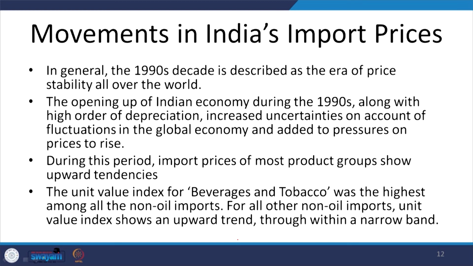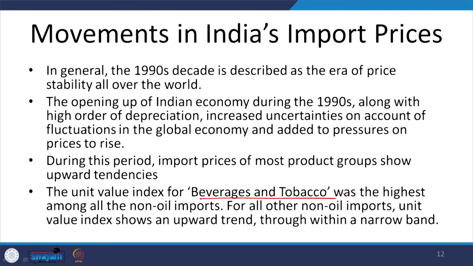Especially during this period, import prices of most of the product groups show upward tendencies. Okay. The unit value index, especially for beverages and tobacco, I think I will show that in the example, was the highest among all the non-oil imports. For all other non-oil imports, the unit value index shows an upward trend, though within a narrow band.